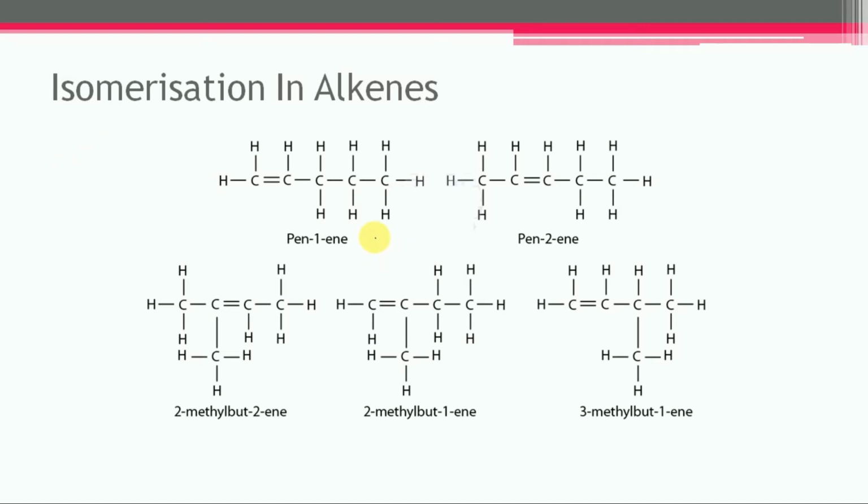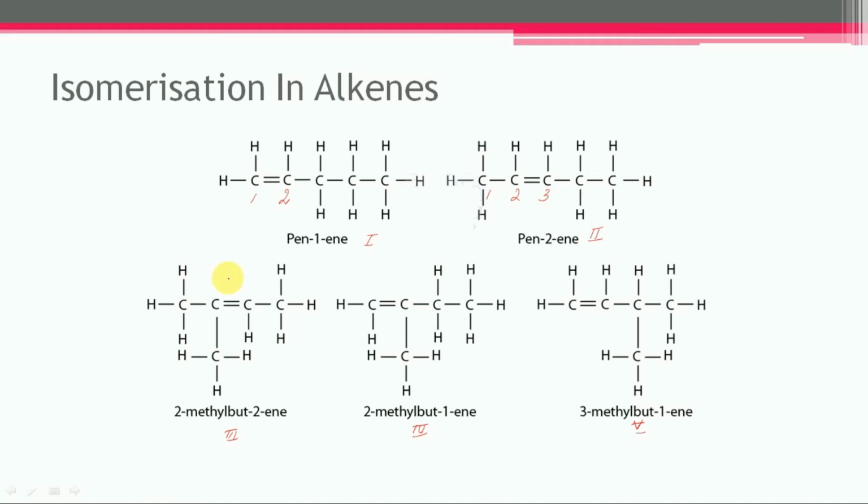It is the structure number 1 and structure number 2. The difference between structure number 1 and structure number 2 is the position of the carbon-carbon double bond, between carbon 1 and 2 here, and here between carbon number 2 and carbon number 3. So these are the position isomers. Then structure number 3, structure number 4, and structure number 5. Structures number 3, 4, 5 are the branched isomers.